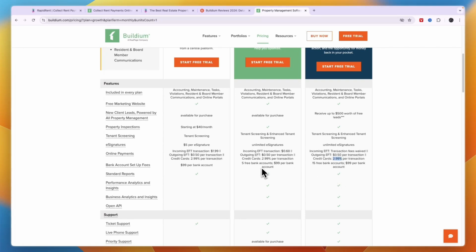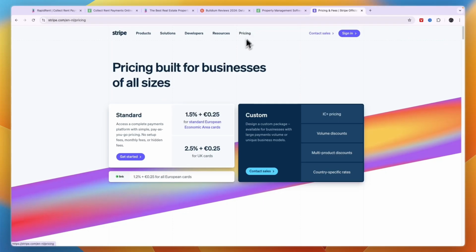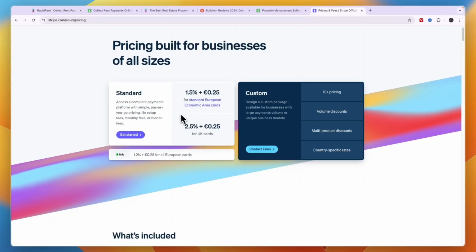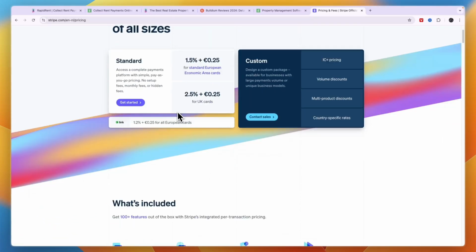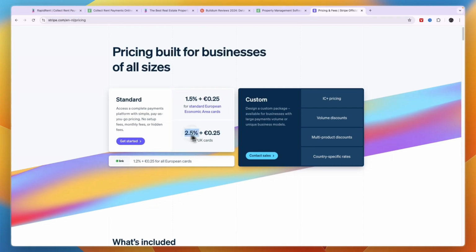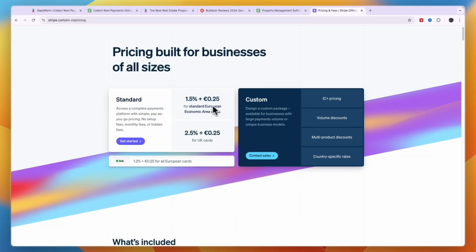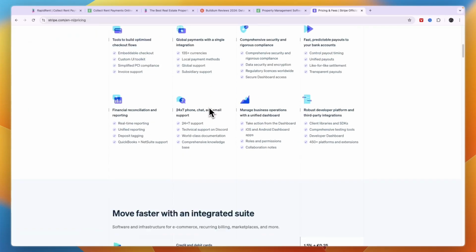And in terms of the bank accounts, here it's $99 per bank account. Then here you get 5 free bank accounts, and then $99 per bank account. Here you get 15 free bank accounts, and then again $99 per bank account. Now for the fees on Stripe, you can see this right here is for Europe, but for the US it's pretty similar. So it's 2.5% plus 0.25 for UK cards, and 1.5% plus 25 cents for standard European cards.